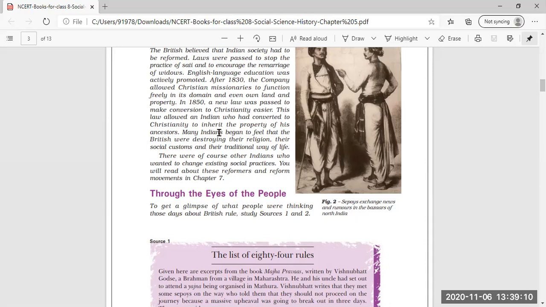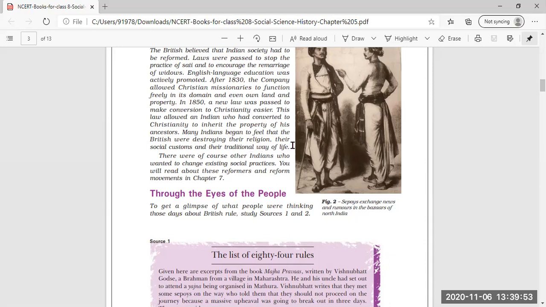Now, this law allowed an Indian who had converted to Christianity to inherit the property of his ancestors. The person who previously was of some other religion and had now changed his or her religion to Christianity was allowed to take a share in the property of the ancestors. Inherit means to take the share of the property of his ancestors, but the rest were not allowed to inherit the property of the ancestors, means forefathers.